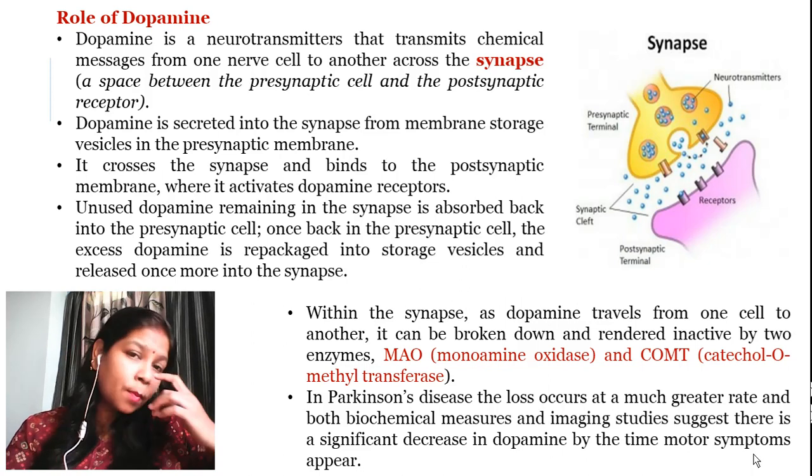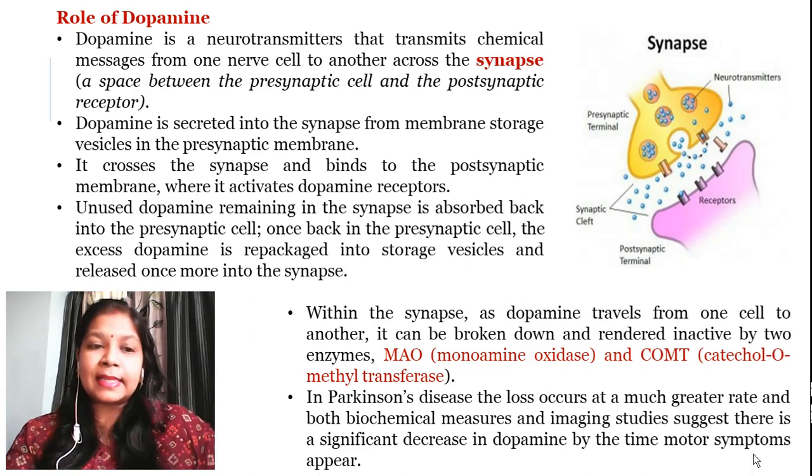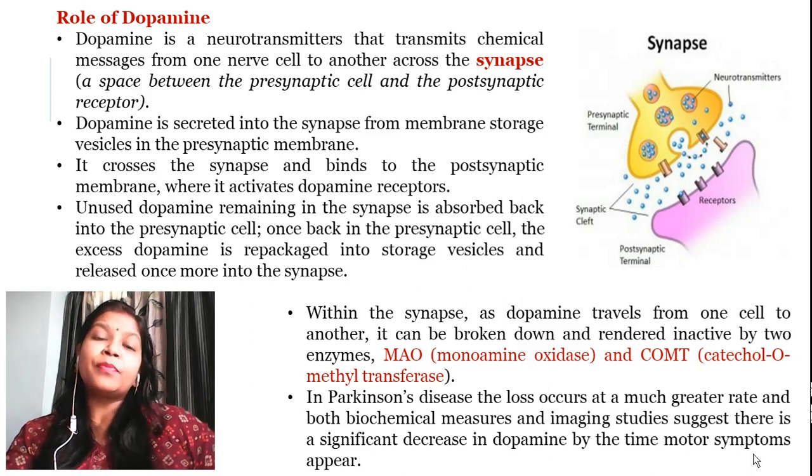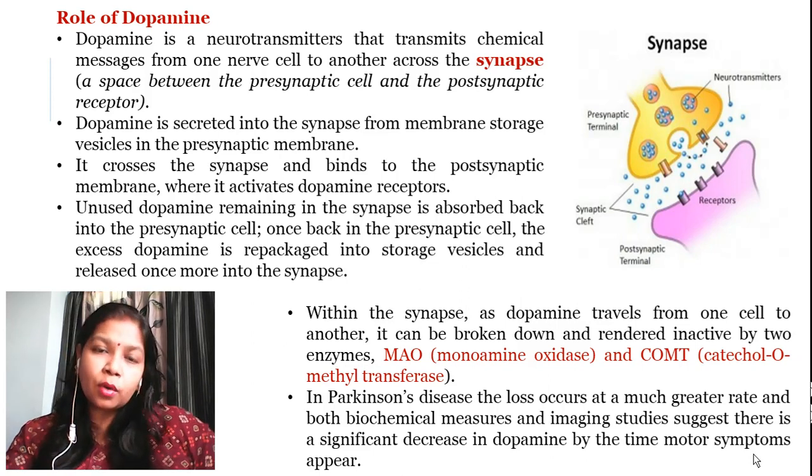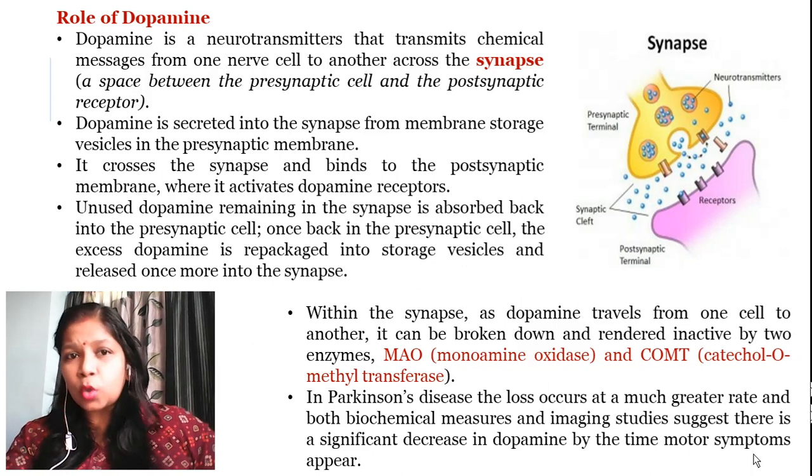This dopamine loss is not felt at the starting stage, but gradually when you start developing motor symptoms like tremors, loss of speech, or inability to look up or down, then you go for the imaging study, and you can find that there is a significant loss of dopamine.